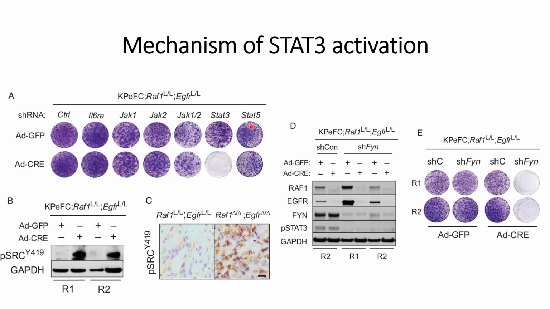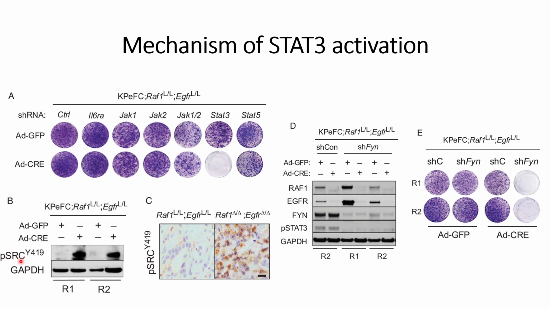And they also checked it for the STAT5 knockdown. In that case also they do not see any changes. Thereafter, they explored the SRC family kinase, and there they were able to find a high phosphorylation of SRC Y419, and they found this using an immunoprecipitation assay.